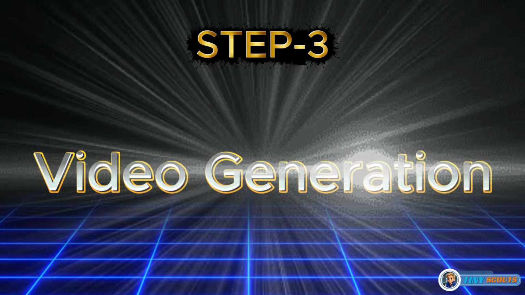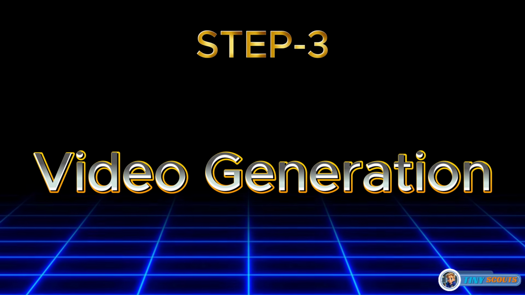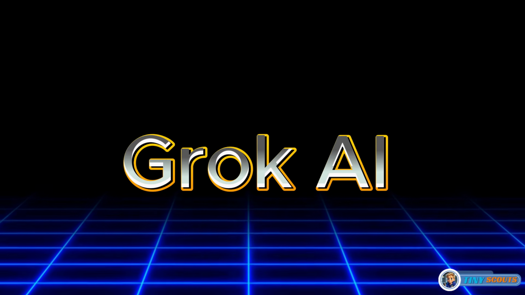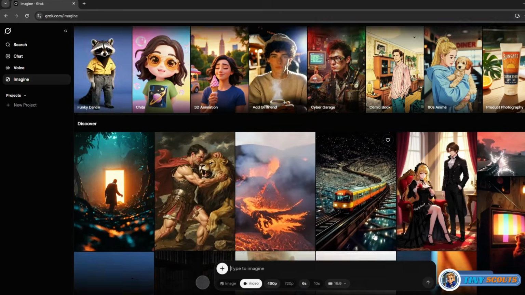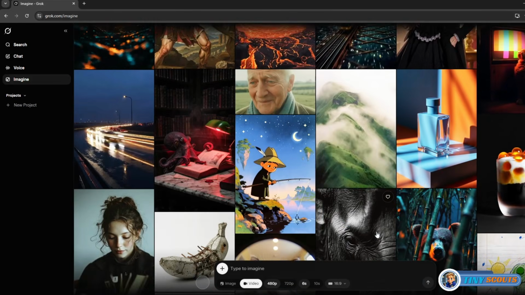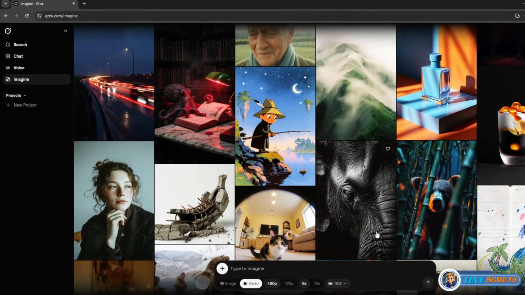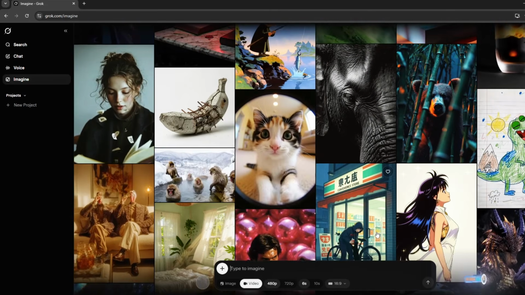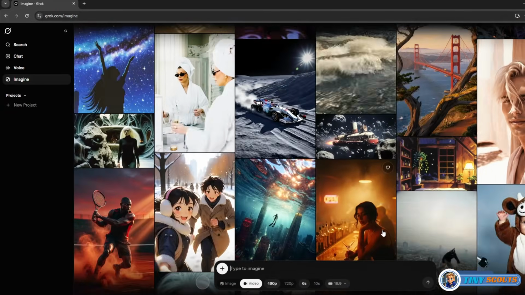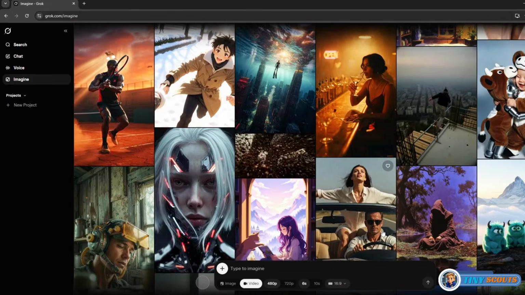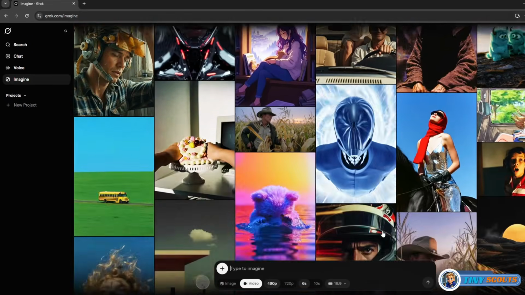Step 3. Video generation. To bring our scene images to life with motion, I'll be using Grok AI. Grok AI is an advanced artificial intelligence developed by xAI, designed to assist with creative tasks, content generation, and problem solving. It can generate detailed text prompts, making it especially useful for creating animations, video scenes, and storytelling content. Grok AI helps transform static images into dynamic visuals by producing structured prompts for AI video generation tools.